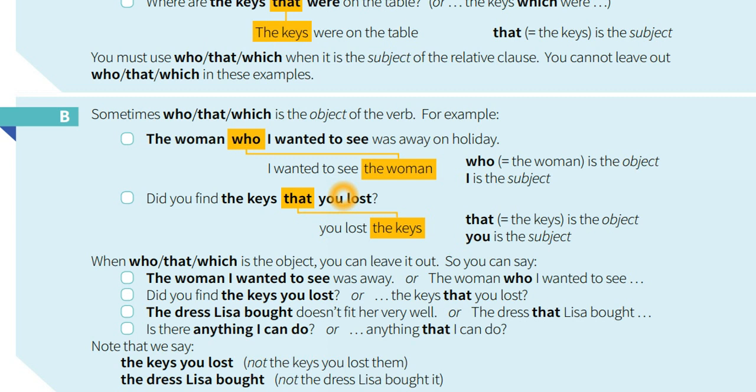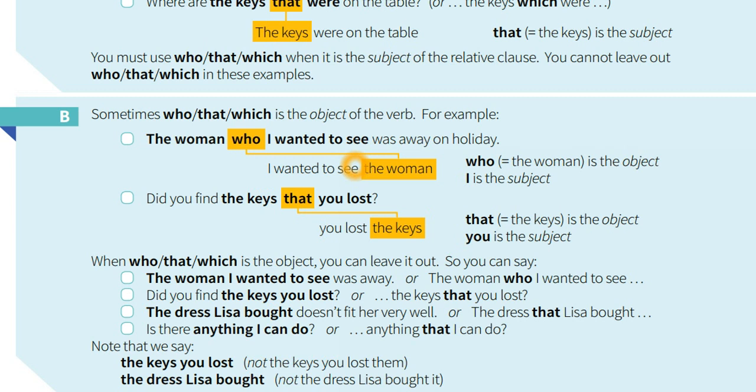When who, that, which is the object, you can leave it out. So you can say the woman I wanted to see was away. The woman who I wanted to see. Did you find the keys you lost? The keys that you lost. Here the point: think about the whole meaning. The woman who I wanted to see was away on holiday. So here the referring point is about the object, how we refer back, like I wanted to see the woman.